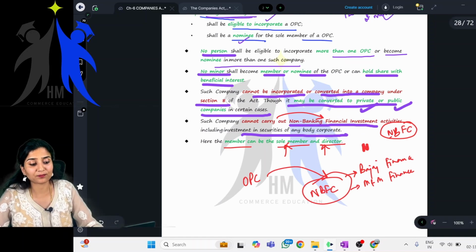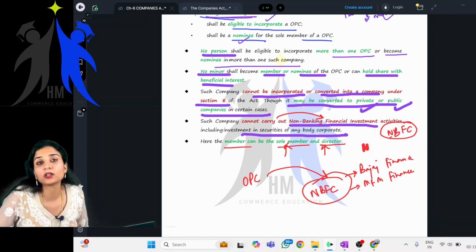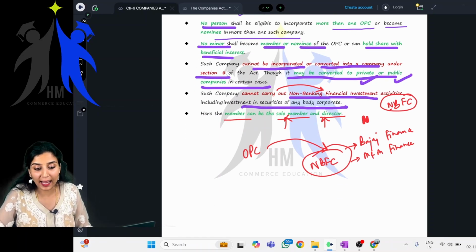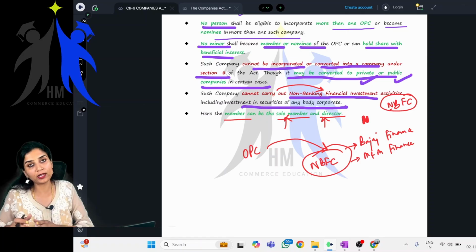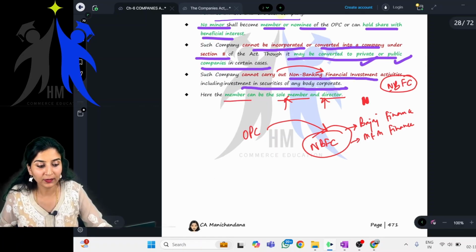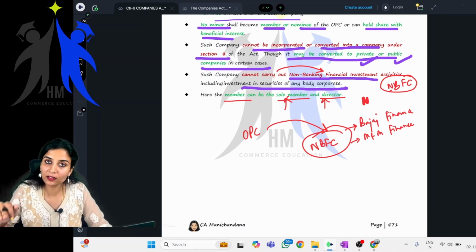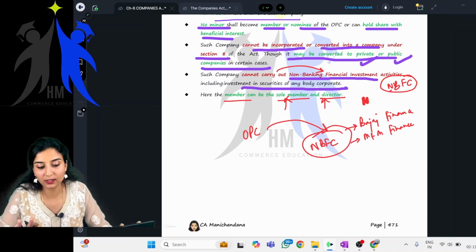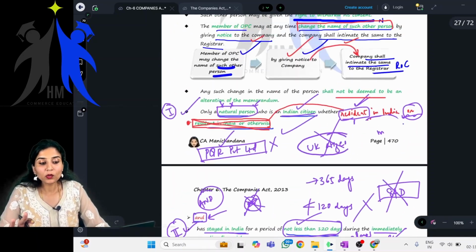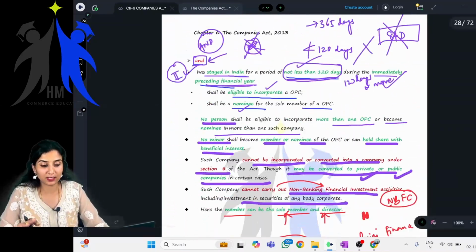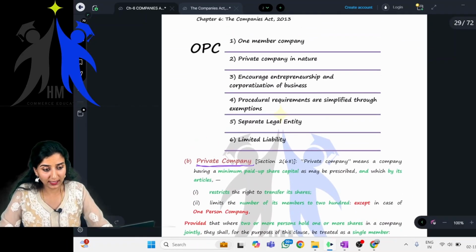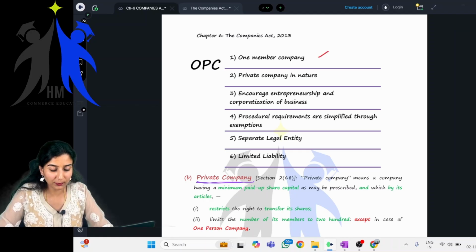Next. Such company cannot carry out non-banking financial activities, financial investment activities, including investment in the securities of other body corporates. Clear? Here, can the member be the director also? Yes, ma'am. Everyone clear? OPC? Easy? Okay. Very good. Fine. So, coming to the next point, this you can read. OPC meaning one member company, private company in nature. So, OPC is a private company, yes or no?